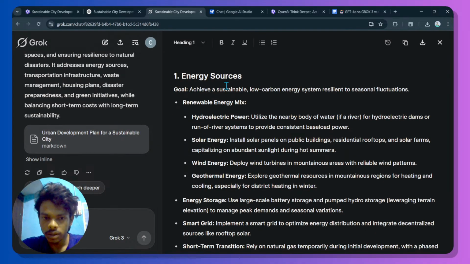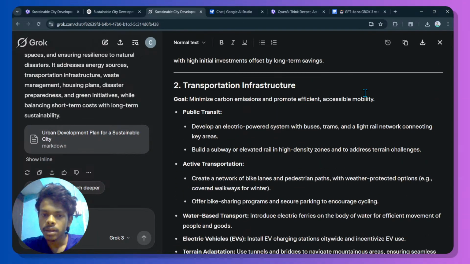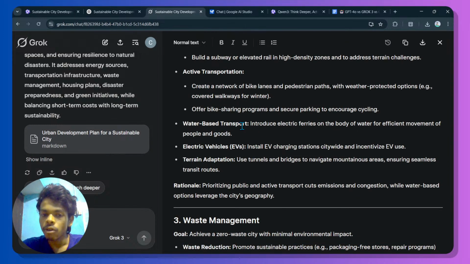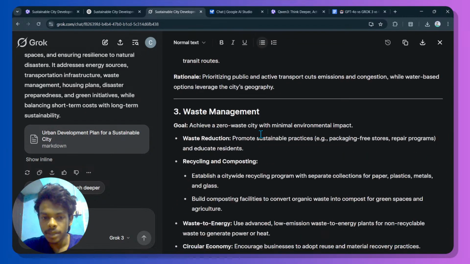Energy source goal: achieve a sustainable, low-carbon system with resilience to seasonal fluctuations. Transportation infrastructure goal: minimize carbon emissions and promote efficient, accessible mobility. Public transit, active transportation, water-based transport, electric vehicles, terrain adaptation.